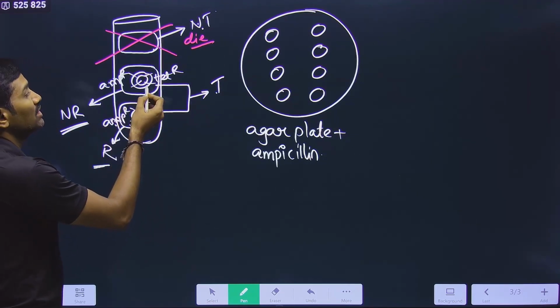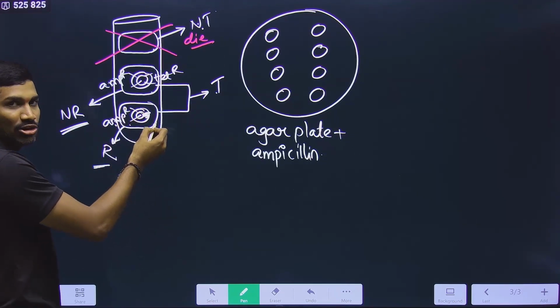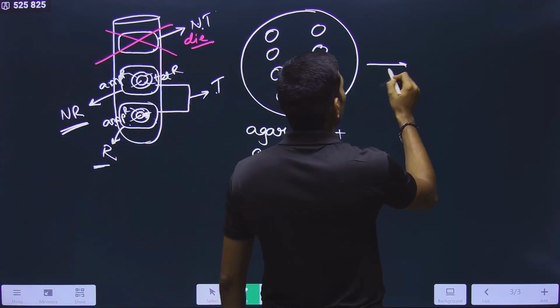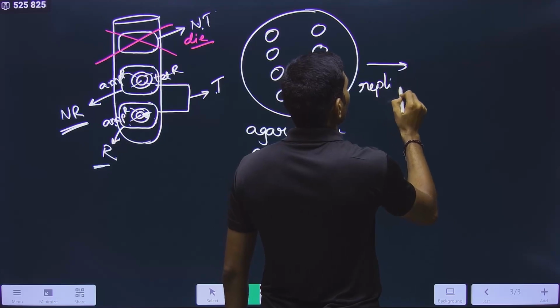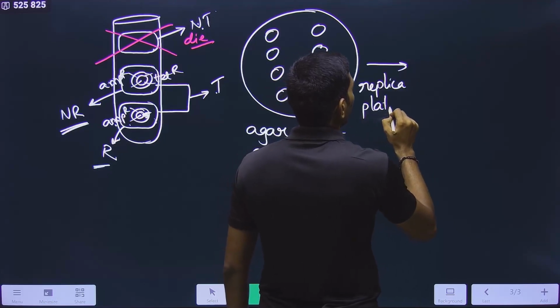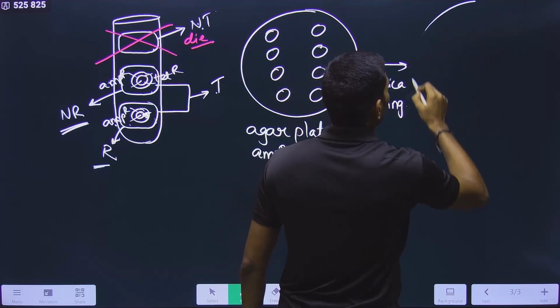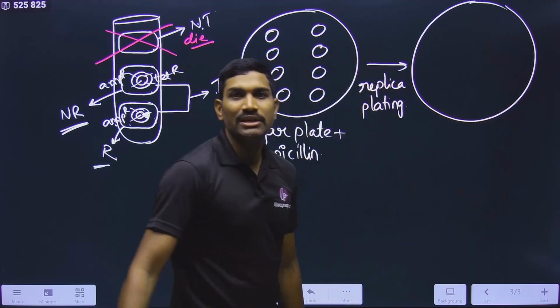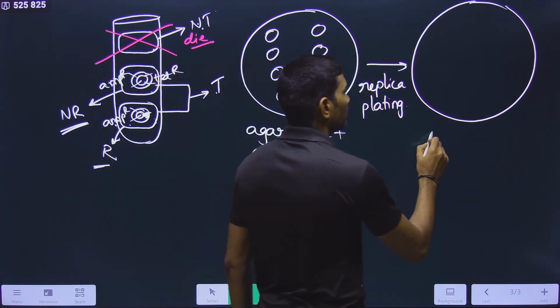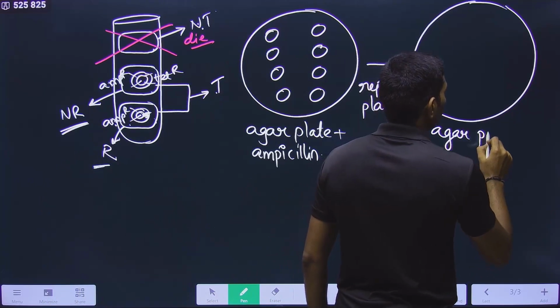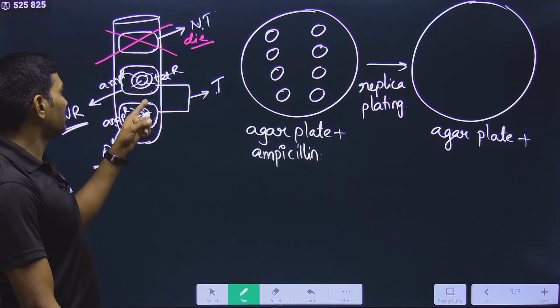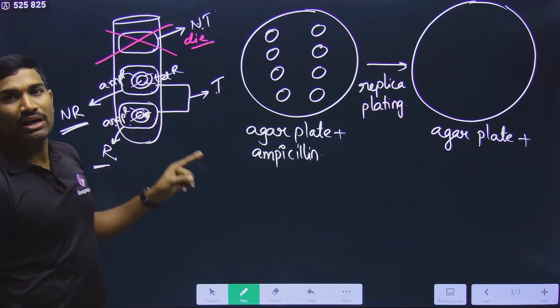Now to distinguish between non-recombinant and recombinant, we need to use tetracycline resistance. For this, we need to go for the replica plating method. In replica plating, we need to take an exactly same size plate. This is also a nutrient agar plate, but this time in the medium, instead of ampicillin, we add tetracycline.